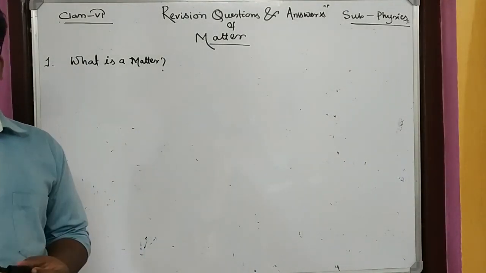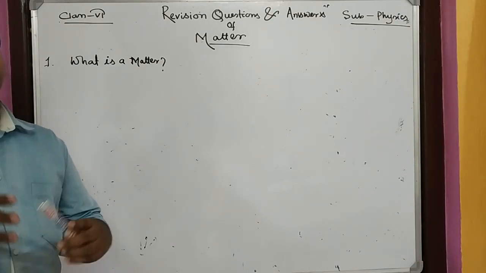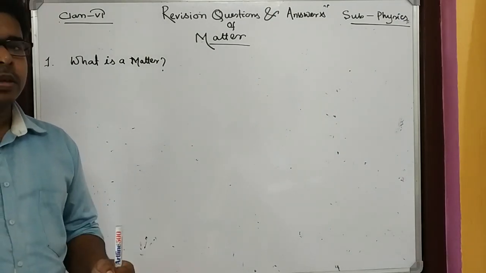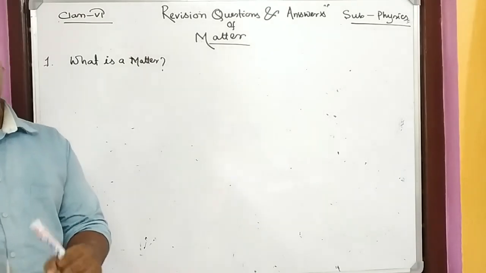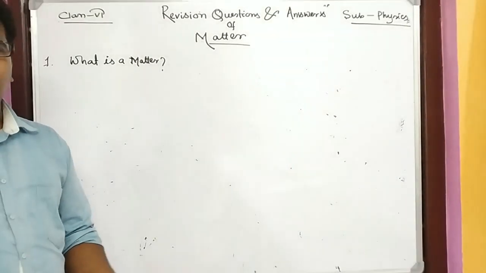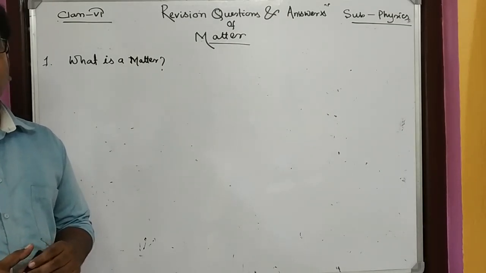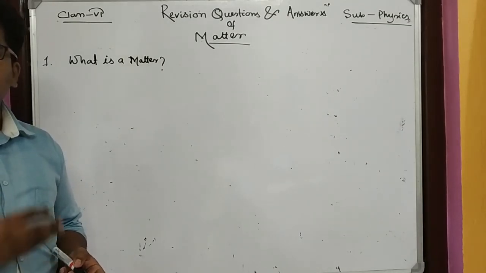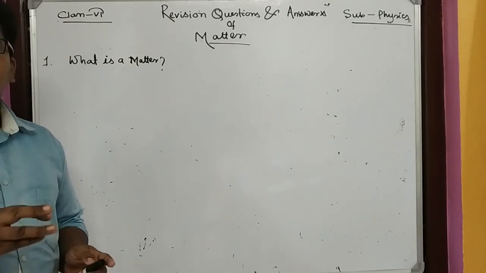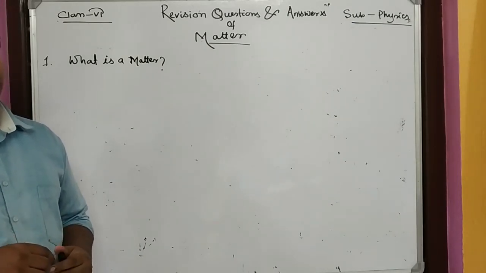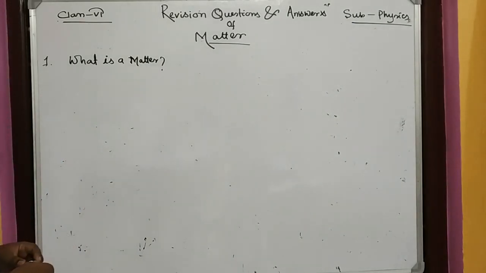What is matter? We have already said that matter is anything around us which occupies some space and has a mass, and it is perceived by our senses like smell, touch, sight, hearing and taste. So that is matter.